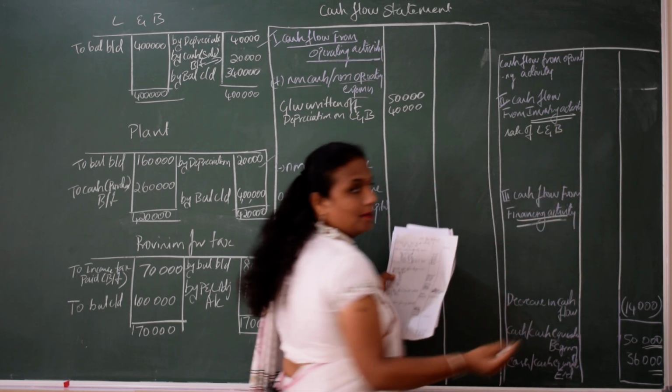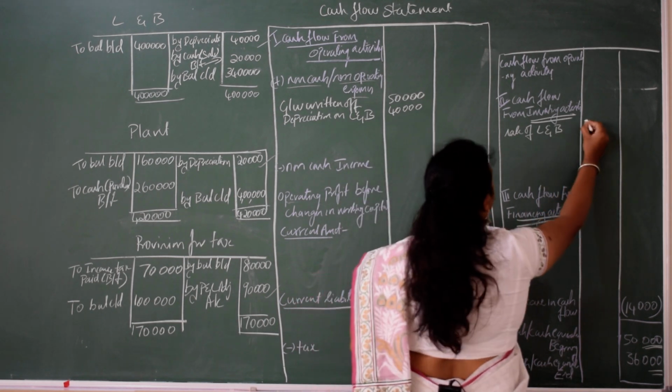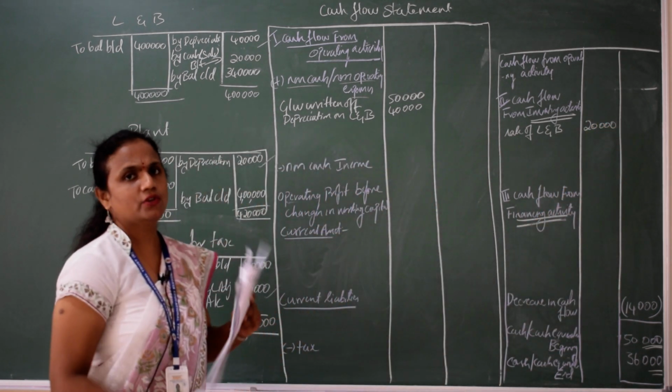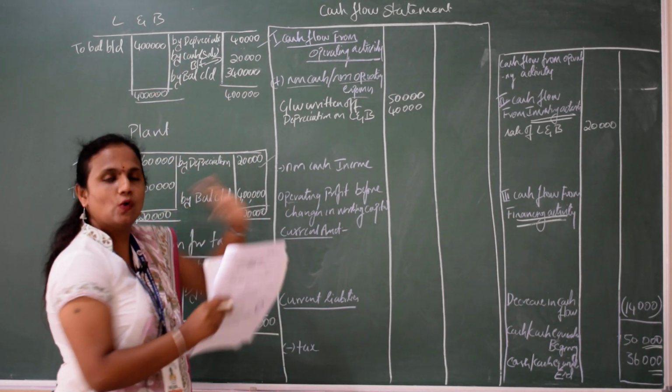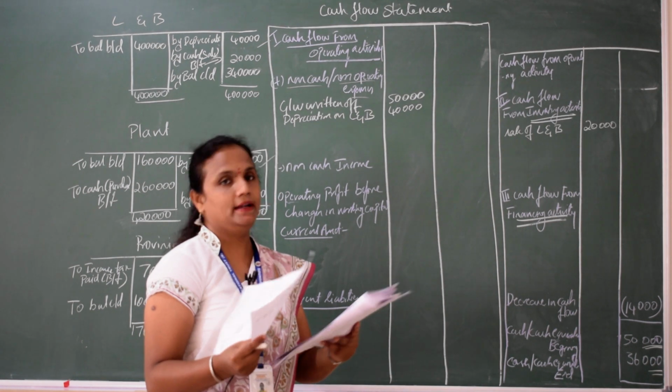By selling, what is coming in? Cash is coming in. How much is that? That is 20,000. So now don't touch land and building. It is over. Next, go to the next asset, plant.